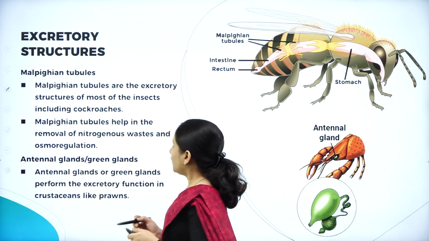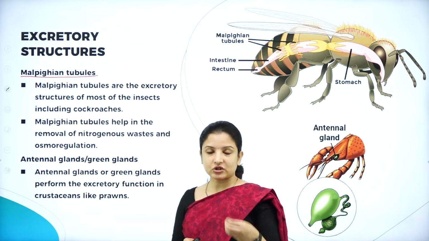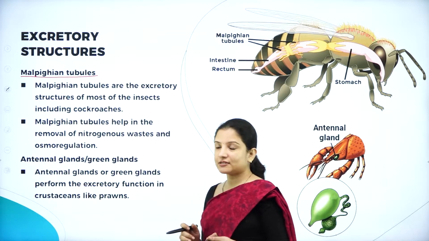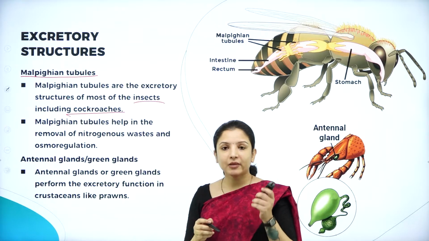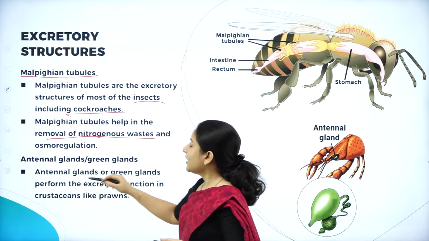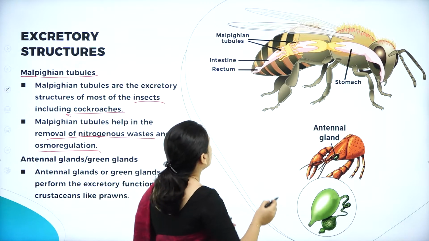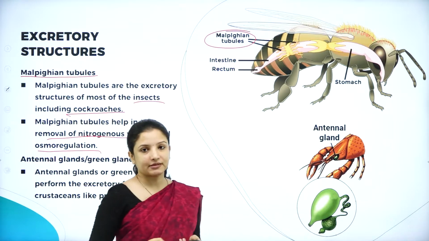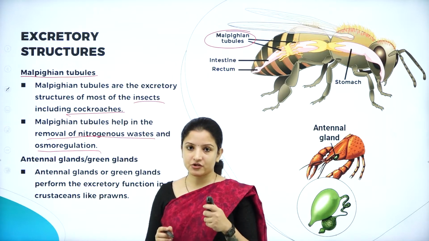Next, talking about Malpighian tubules. These are also some of the excretory structures present in invertebrates. Malpighian tubules are the excretory structure of most of the insects, including the cockroach. The main function of the Malpighian tubule is to remove the nitrogenous waste and also osmoregulation. Here you can see Malpighian tubules in the insects. Almost all the insects have the Malpighian tubule as their excretory structure.